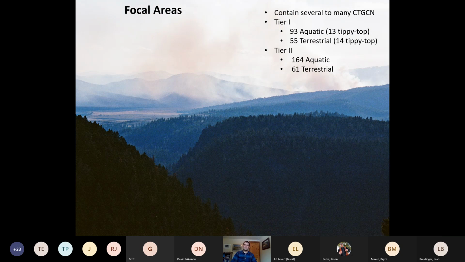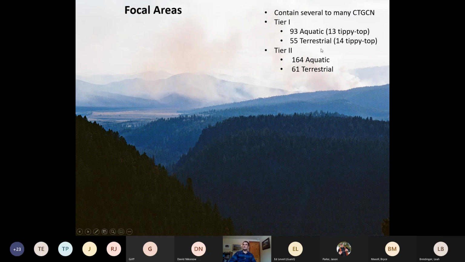So focal areas, again, can contain many different community types of greatest conservation need and other community types as well. There are a lot of them. There are 93 aquatic and 55 terrestrial in the tier 1, or highest priority category, and another 164 aquatic and 61 terrestrial in the tier 2, or still a priority, but more secondary to the tier 1s.